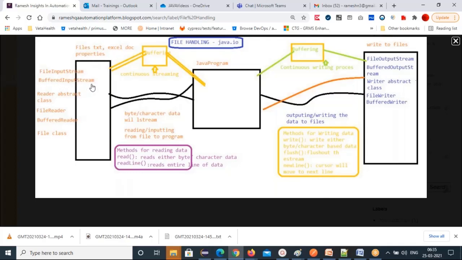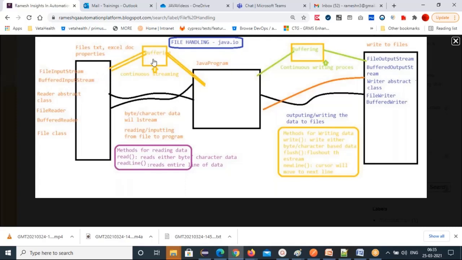And BufferedInputStream. Buffering means, I hope you have seen buffering in video: if the net is not fast and streaming is slow, it will first buffer, then the streaming will continue. That's what buffering means.